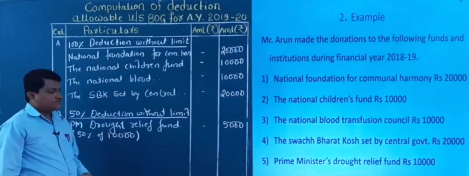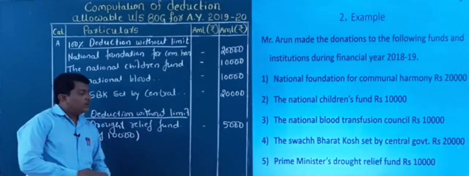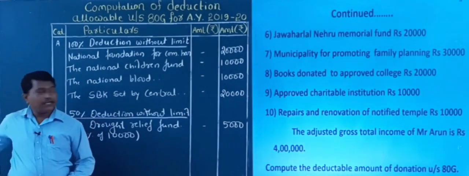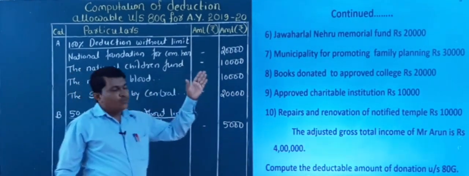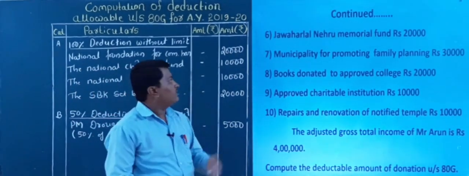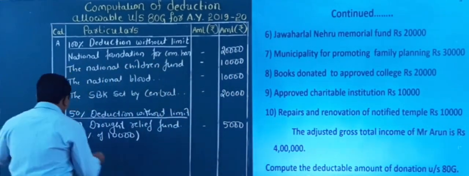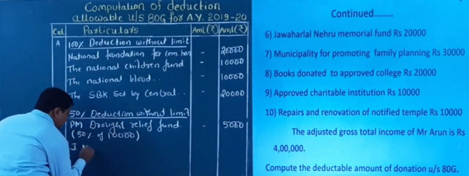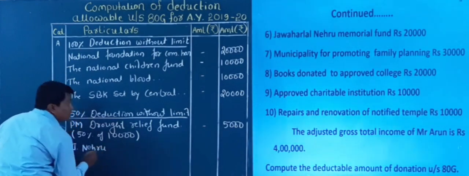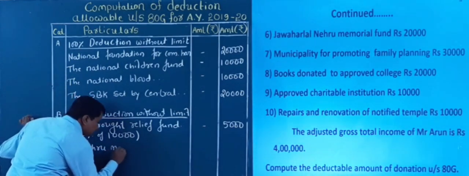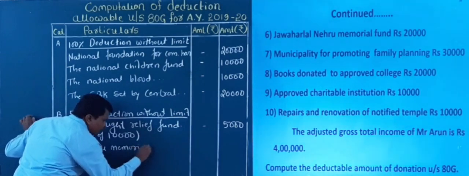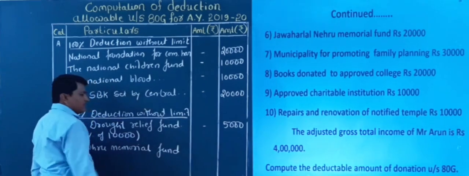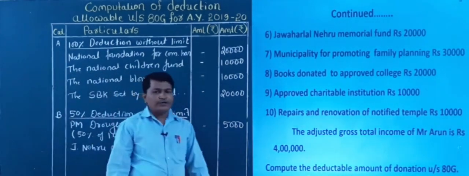So now next, here again category B. Which falls under category B? The Nehru family and Gandhi family, I already told you. So here I will write Jawaharlal Nehru Memorial Fund. Can somebody give me the amount here? Can I take the whole 20,000?